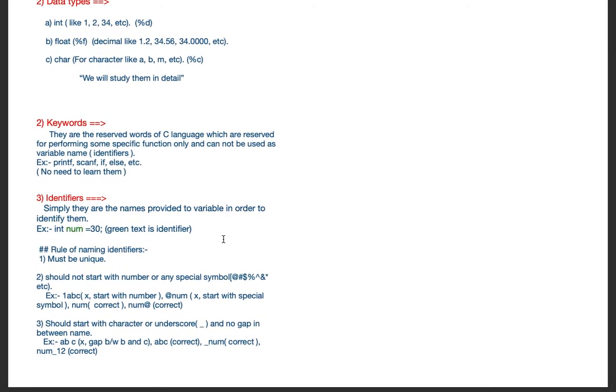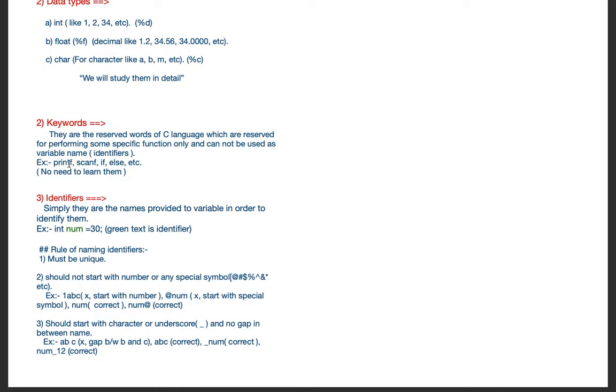So what is a keyword? Keywords are the reserved words of the C programming language which cannot be used as the name of any variable. Like the functions you are using: printf, scanf, getch, clrscr, if, else, for. These are reserved words of the C library, which are going to perform some specific function.